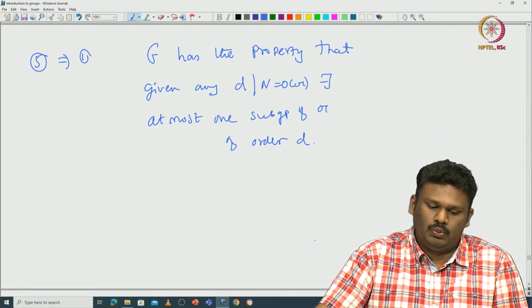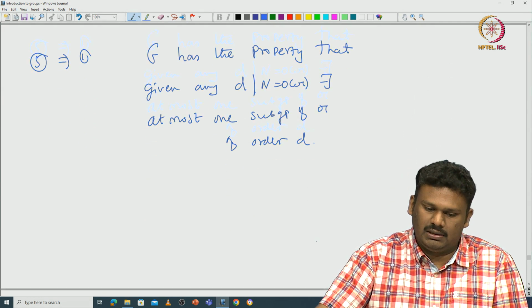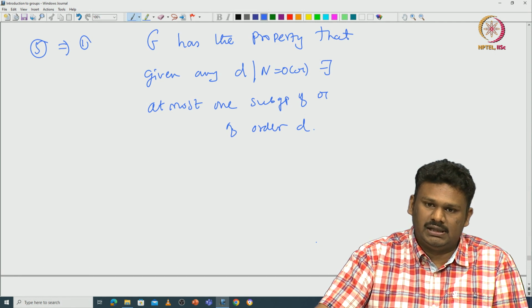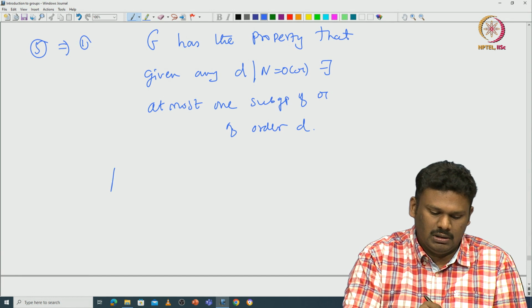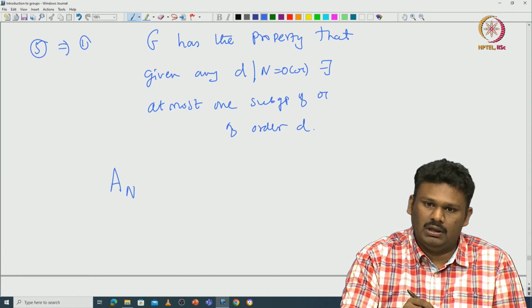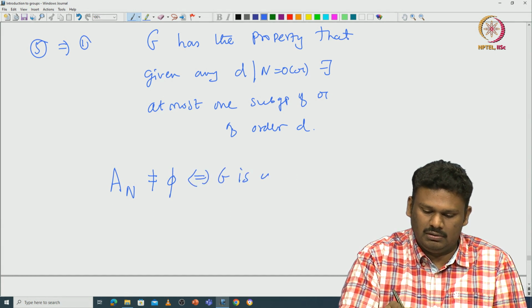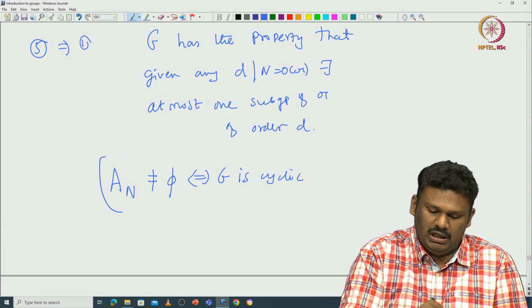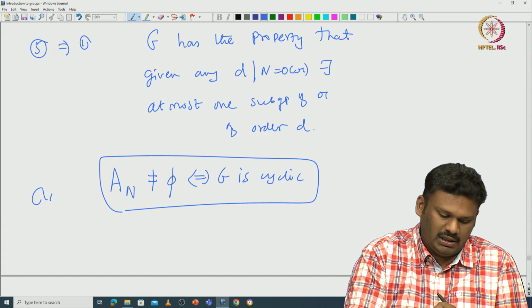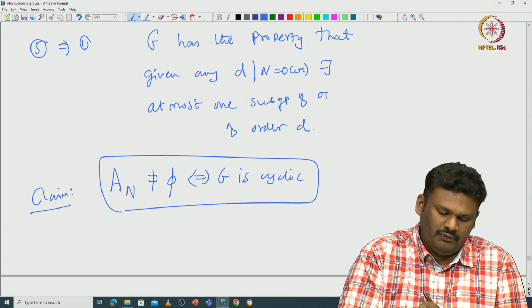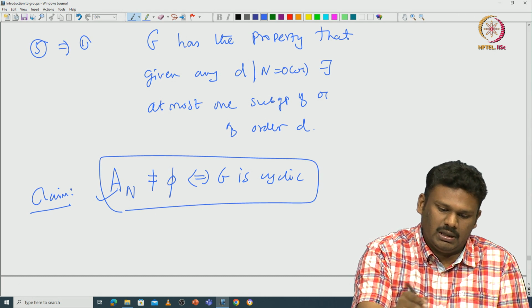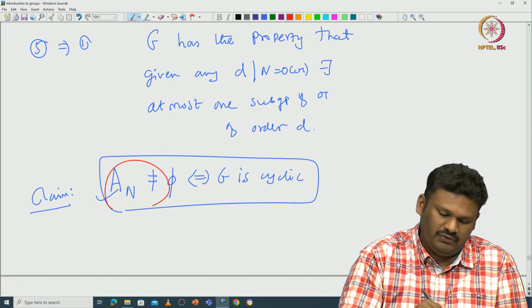So, now we want to prove that G must be cyclic. To prove G is cyclic, it is enough to prove that A_n is non-empty. This A_n we have already seen; it is non-empty if and only if G is cyclic. So, this is our claim. We will prove that A_n is non-empty.